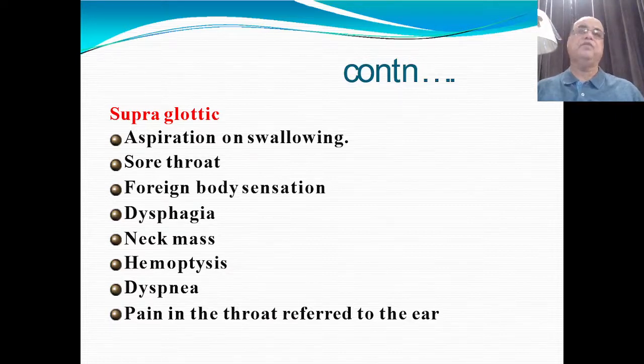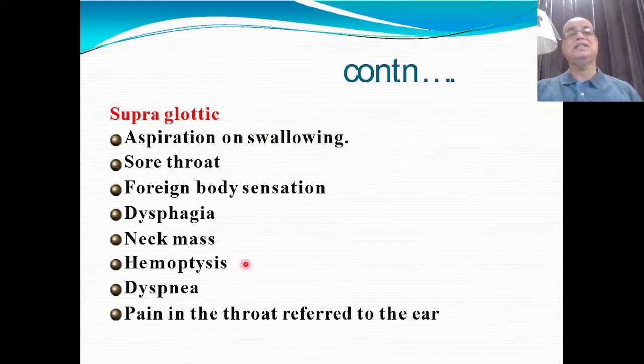For example, if there is a small ulcerative lesion over the epiglottis, the patient may feel a sore throat, or pain in the throat which is referred to the ear, or some foreign body sensation, which may be missed by the clinician, and they may consider it routine pharyngitis or some acid reflux. This is the reason the patient is diagnosed or presents to the ENT surgeons at a later stage in case of supraglottic growth.